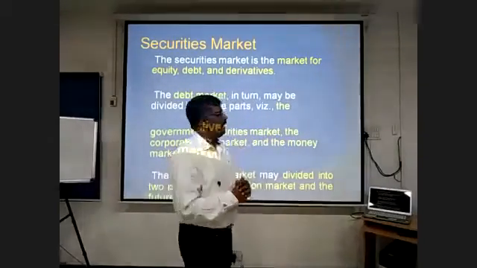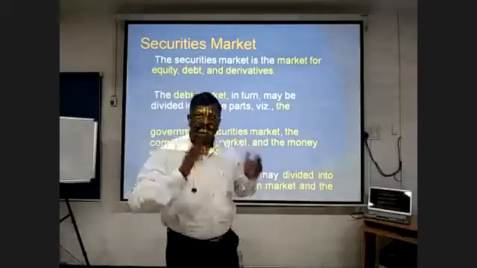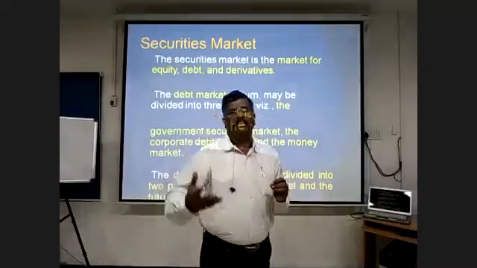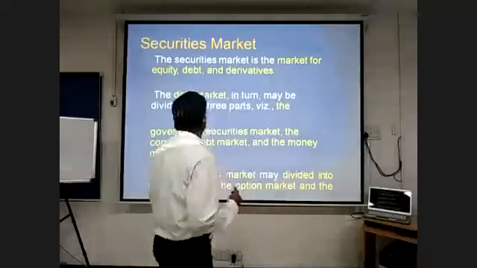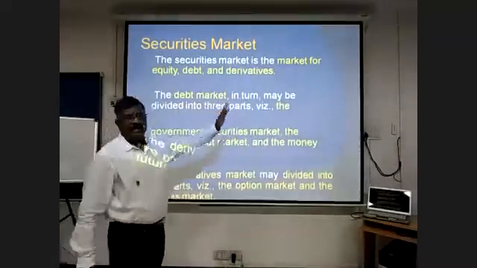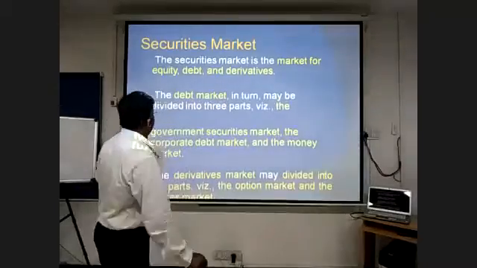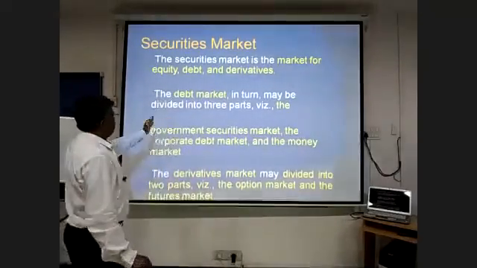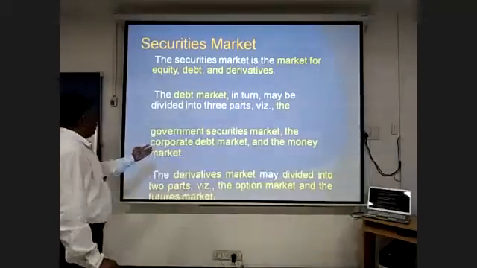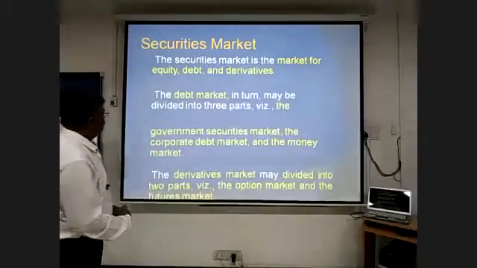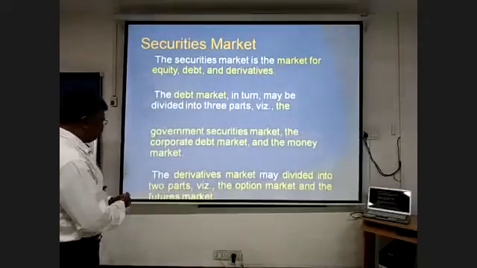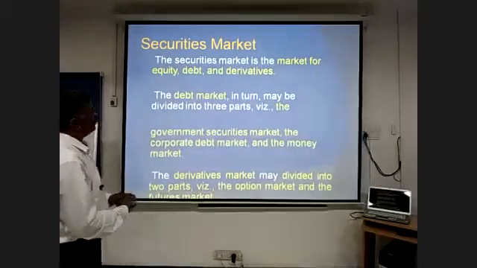Then let us understand the structure of the market, the basic aspects of the market, so that we can see how the buying and selling take place. The securities market is a market for equity, debt, and derivatives. The debt market in turn may be divided again into three parts, namely the government securities market, the corporate debt market, and the money market. The derivatives market may be divided into two parts, called the options market and the futures market.